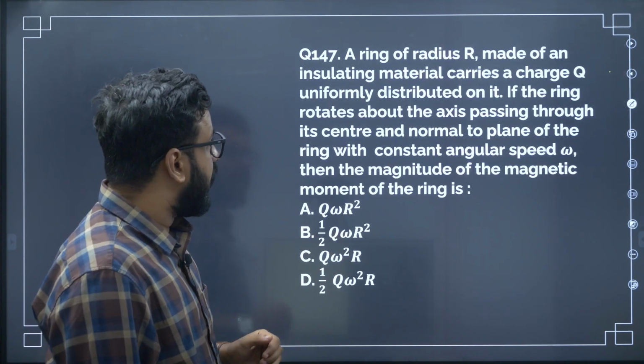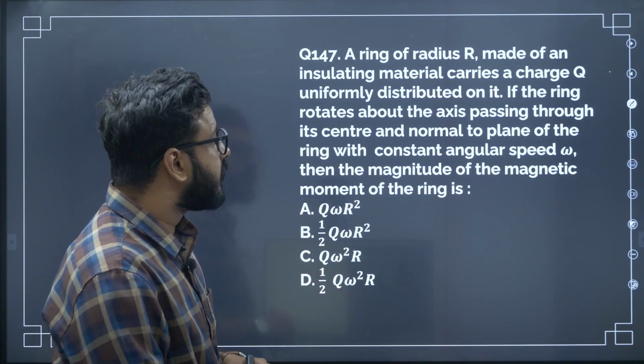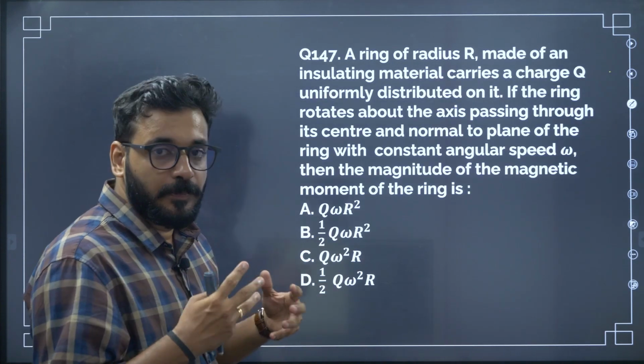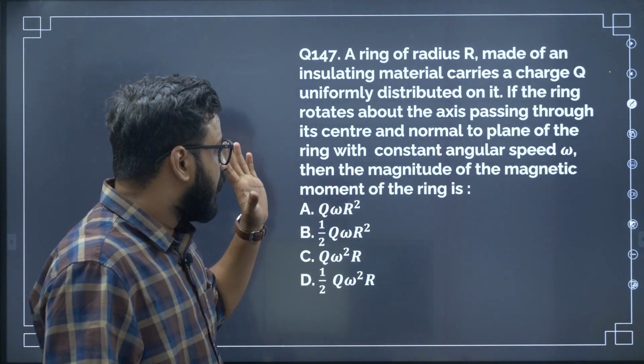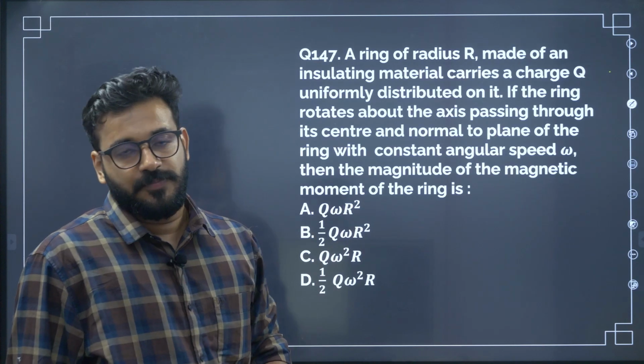A ring of radius r made of an insulating material carries a charge q uniformly distributed on it. If the ring rotates about an axis passing through the center and normal to the plane of the ring, with a constant angular speed omega, then the magnitude of the magnetic moment of the ring is.